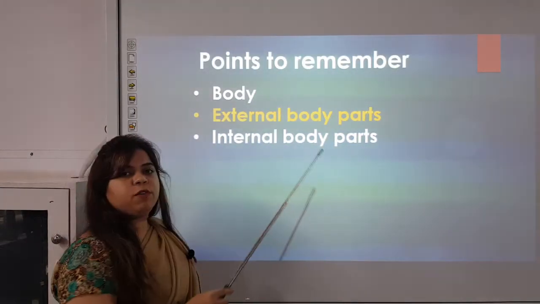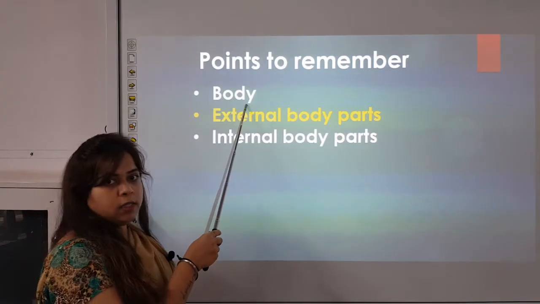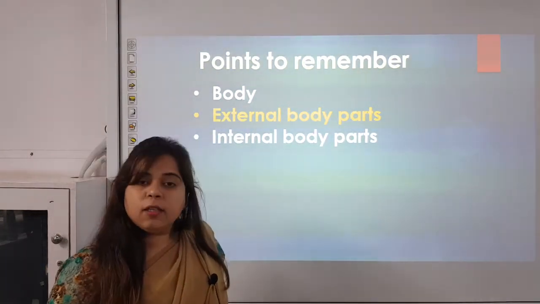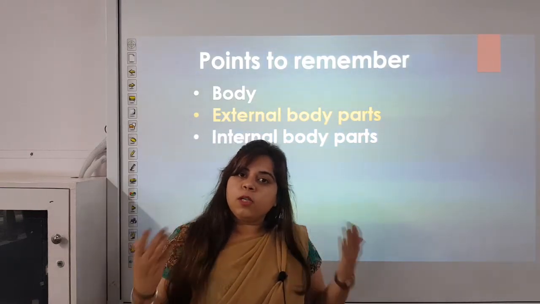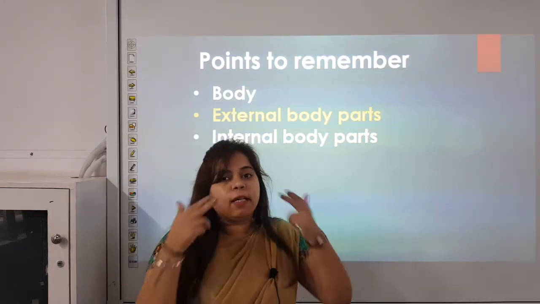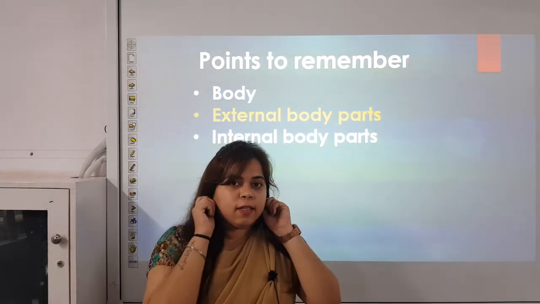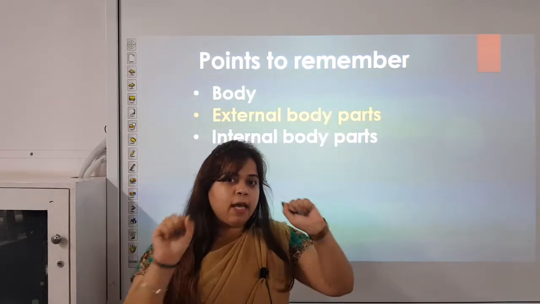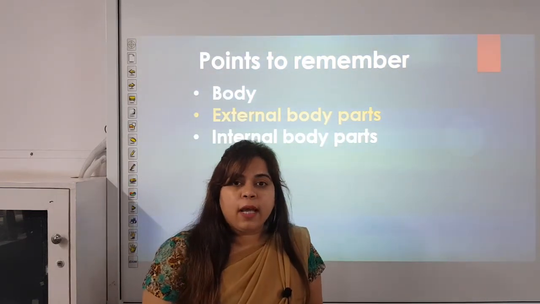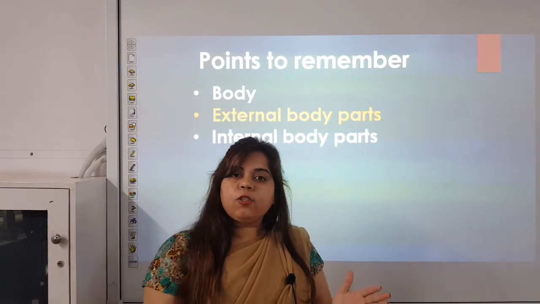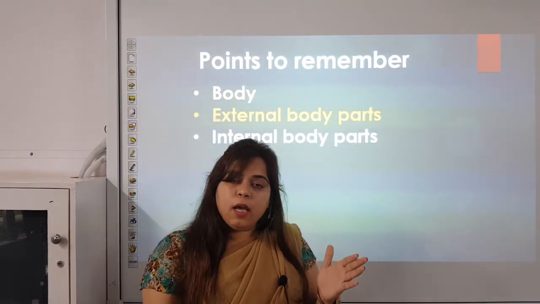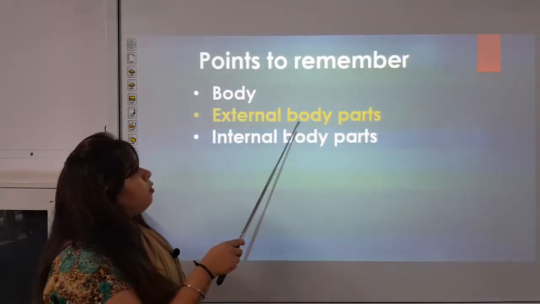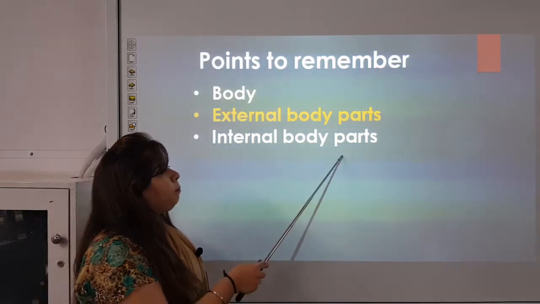The points which we will discuss in this chapter are what is our body, external body parts and internal body parts. Kids, you know our body is the most amazing machine. It has many parts like eyes, we have 2 eyes, ears, we have 2 ears, we have 1 nose, we have 2 hands and 10 fingers, we have 2 legs and 10 toes. Each of the body parts does some other work, and these body parts are divided into 2 categories, external body parts and internal body parts.